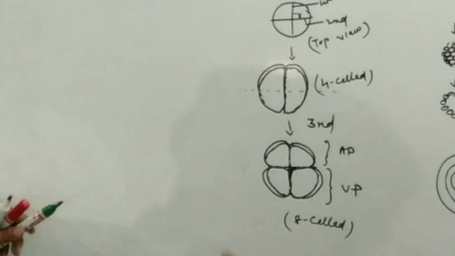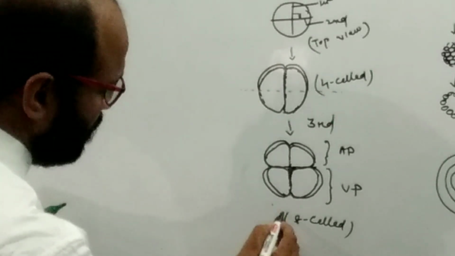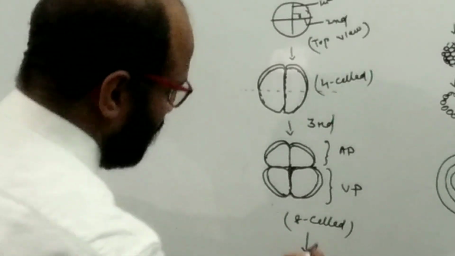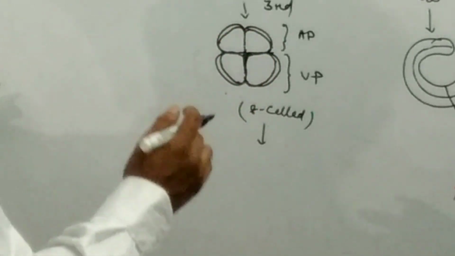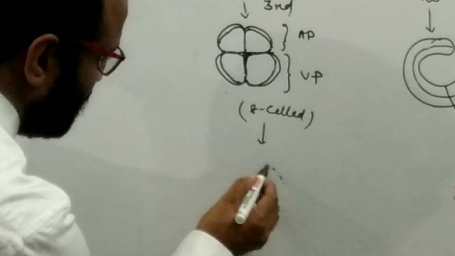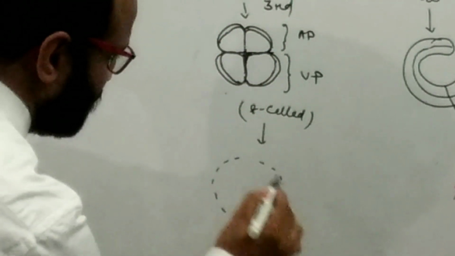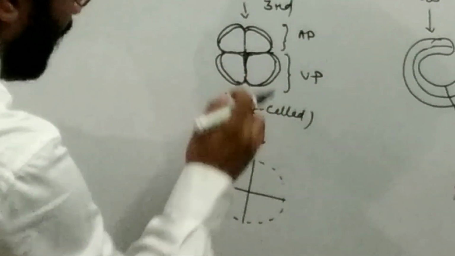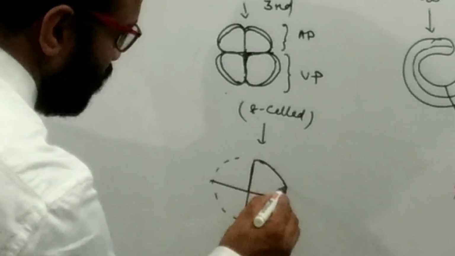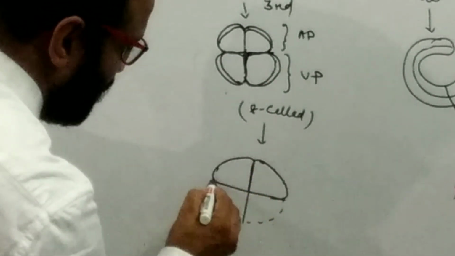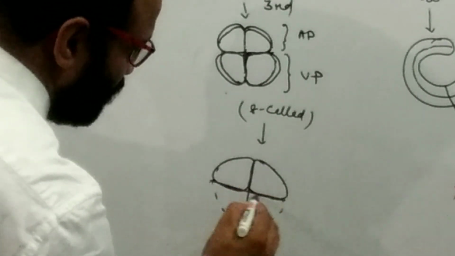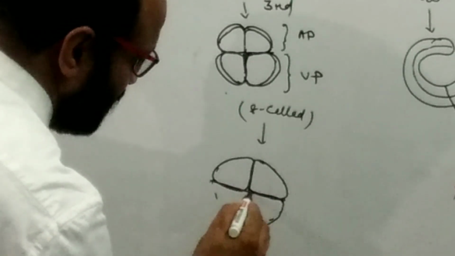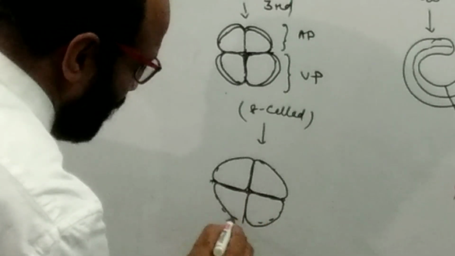So here, if you observe the upper blastomeres, suppose that this is the top figure. The lower four blastomeres, suppose that these are the lower four blastomeres. The diagram is not correct; this is a diagrammatical, rough representation.